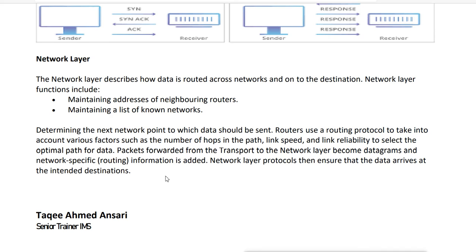A packet forwarded from the transport to the network layer becomes a datagram and network specific. That means routing information is added, and network layer protocols then ensure that the data arrives at the intended destination. Network layer protocols are like IP, IPX and AppleTalk.